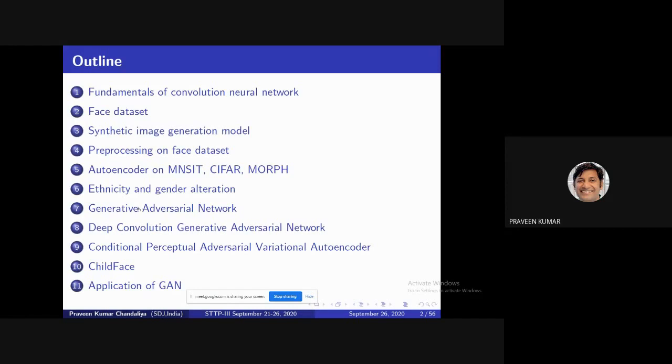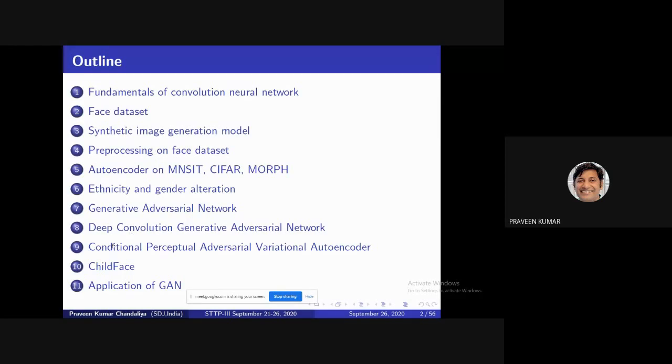Then in point 7 we address the problems of the generative adversarial network: vanishing gradients and mode collapse. We can resolve these problems in point 8, DCGAN, the deep convolutional generative adversarial network. This is a very stable generative adversarial model variant. We discuss it and develop 2-3 programs based on this DCGAN. Then in point 9 we discuss the applications of this DCGAN.